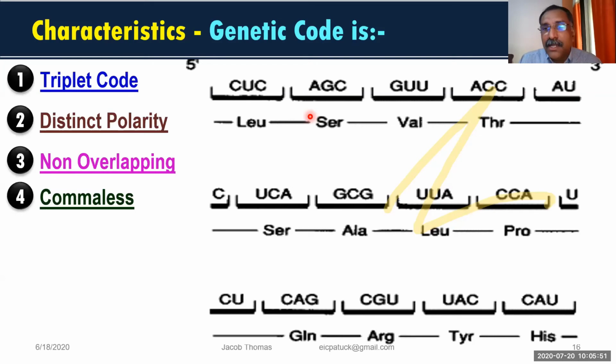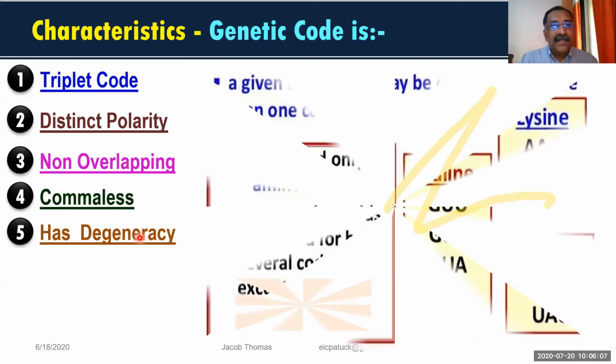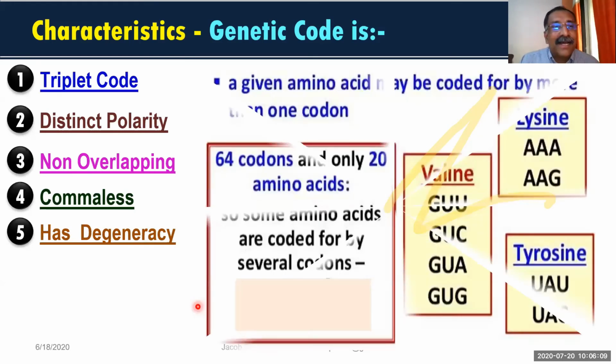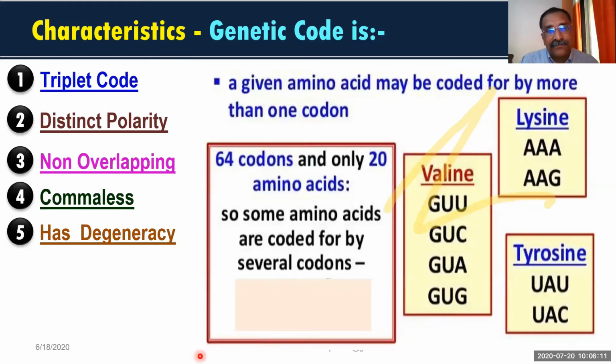Characteristics of the genetic code. Number 1, triplet codons. Number 2, specific polarity. Number 3, what is that? Non-overlapping. Then number 4, comma-less. Next number 5 means it has degeneracy. What is degeneracy? Now a question will come, I should have said it earlier, you may have a doubt, but I will explain later.